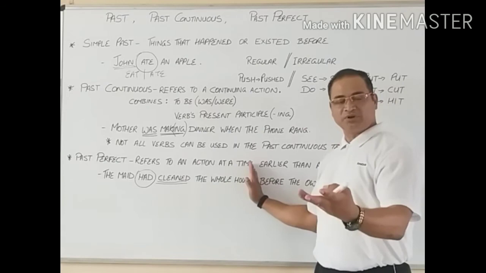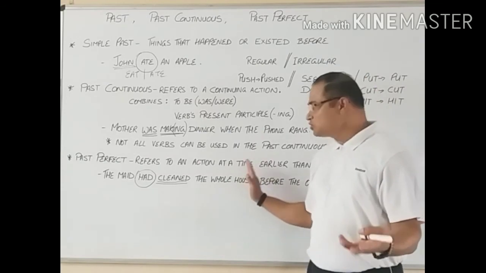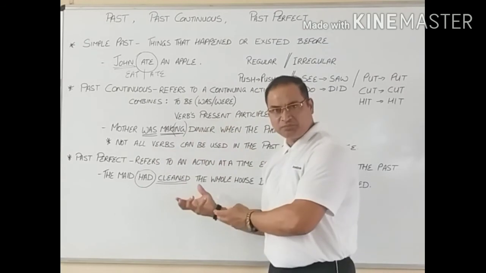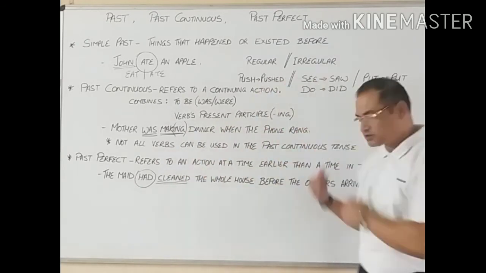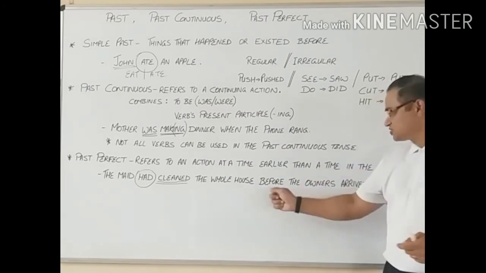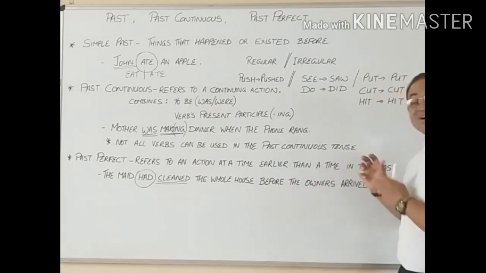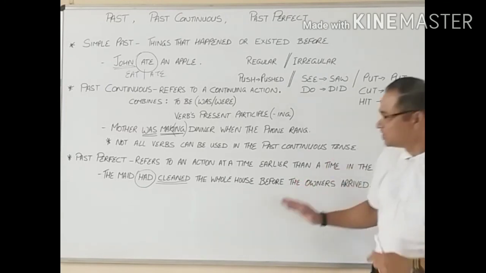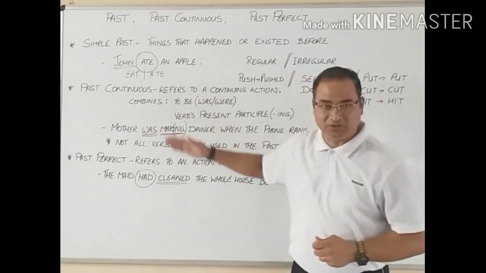That is in the simple past tense. But if I'm going to write, the maid had cleaned the whole house, then there's an action that happened before an action. Then I've got to extend the sentence, add something to the sentence saying, before the owners arrived. I hope I'm clear out there, gentlemen. I'm just making the difference between these three.